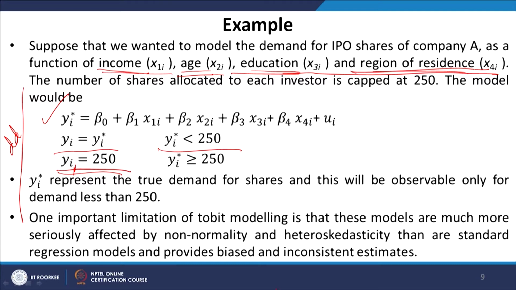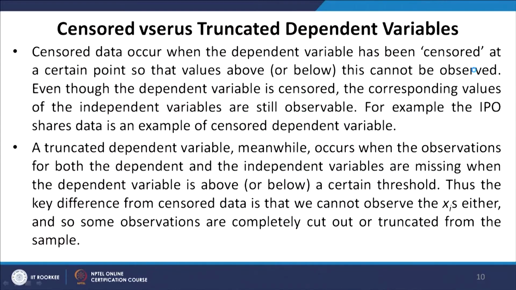So, the dependent variable is capped or censored at a particular point, but the corresponding independent variables are not at all censored. Their actual figures are still observed with censored data. However, for a truncated dependent variable, the observations for both the dependent and independent variables are missing when the dependent variable is above or below a certain threshold.